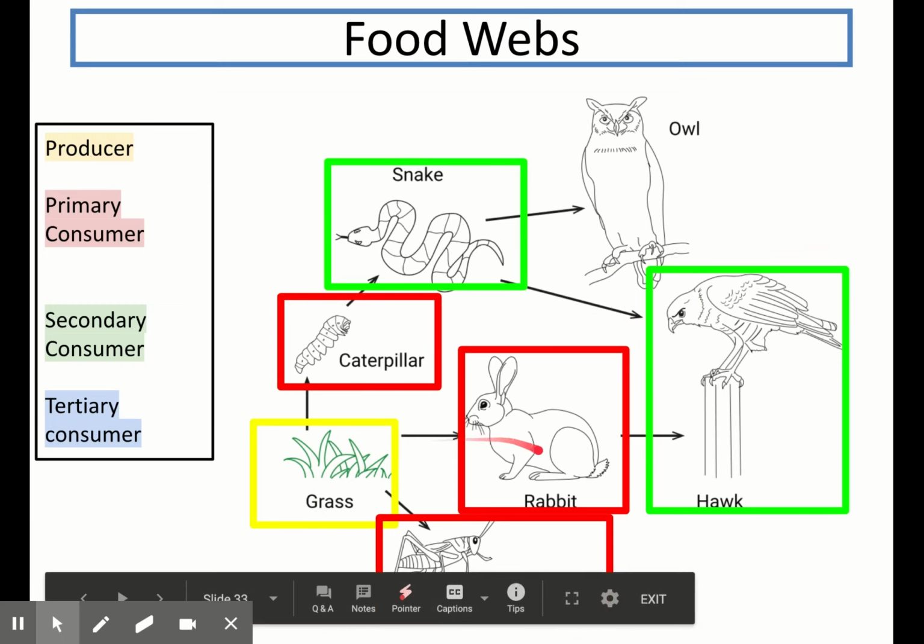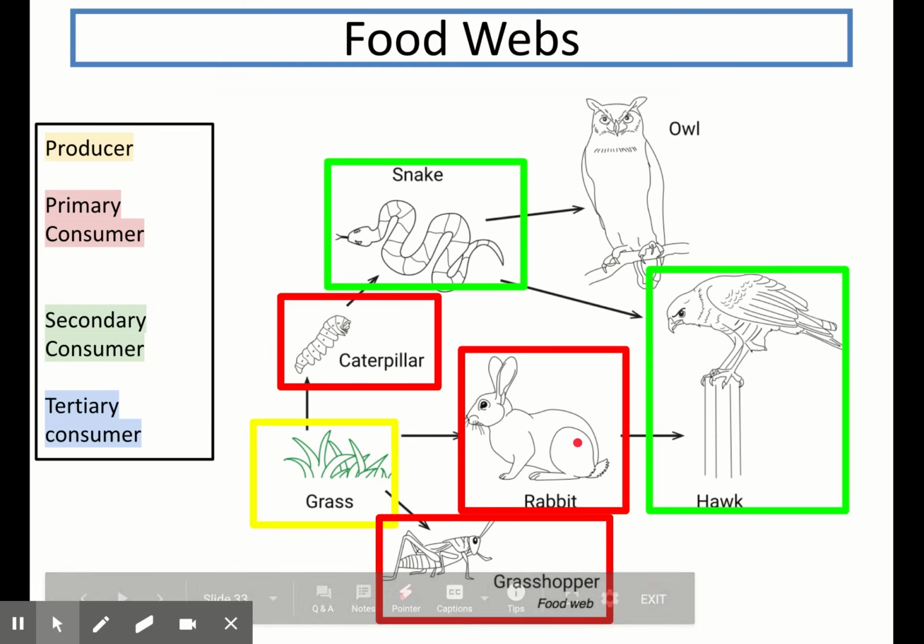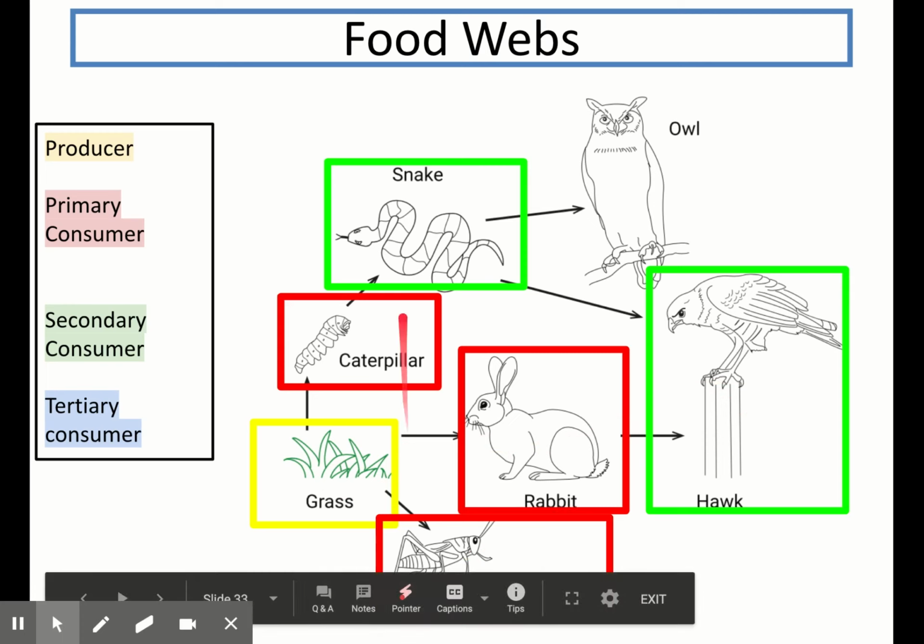So I can go grass, rabbit, hawk. So that's producer, primary consumer, secondary consumer. And I can do the same thing with the snake up this way.